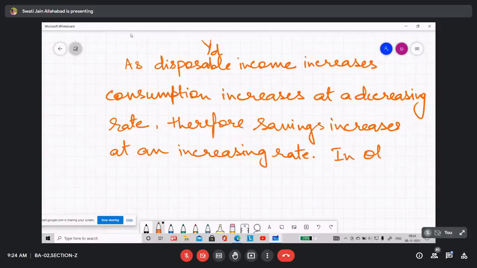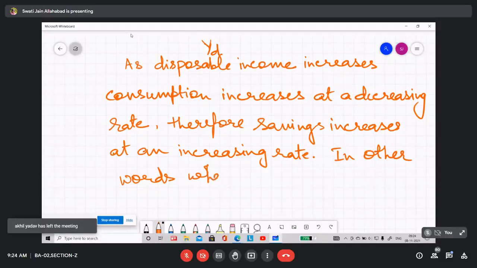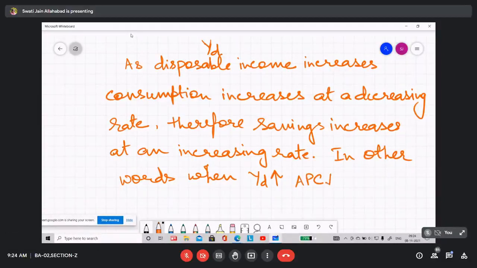In other words, when YD rises, APC declines and APS increases.